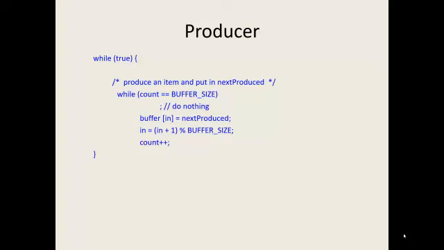Here the modification is the count. You compare count with the buffer size, and if count equals the buffer size, it won't do anything, it stays in the loop. Count starts from 0. When the producer produces an item, count is increased by 1, count++. The rest of the code is the same. When count equals the buffer size, that means the buffer, or the array, is fully filled.